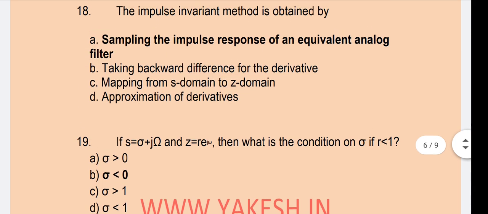The impulse invariant method is obtained by sampling the impulse response of equivalent analog filters. Option A.